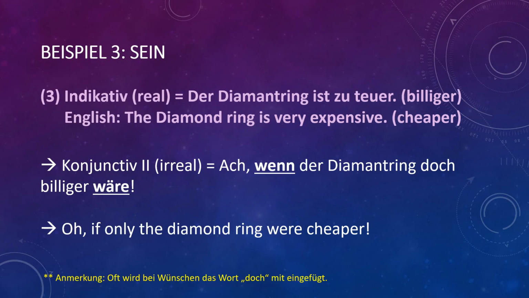Beispiel 3. Der Diamantring ist so teuer. Yes, the diamond ring is very expensive. Now you have to make a sentence with billiger, cheaper. Now, and identify the verb first. Again, this is a form of sein. Helping verb is sein, so it will become wäre. Ach, wenn der Diamantring doch billiger wäre. Yes, he is hoping if only the diamond ring were cheaper. But reality is, the indicative part is that the diamond ring is very expensive.